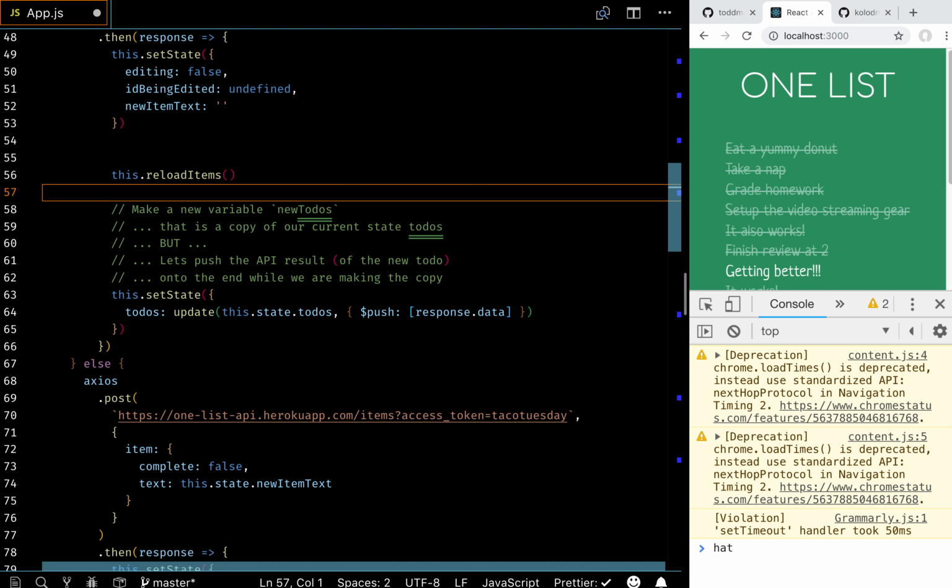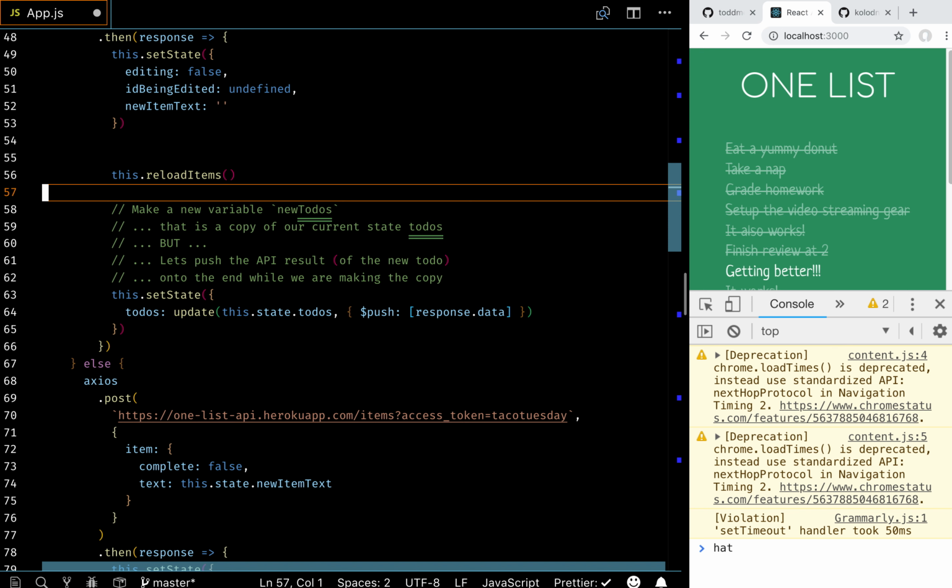That works, and we said that for small lists, that's perfectly fine. The user will never notice this slow approach, right, of just throwing away our old copy of the list and pulling down a brand new copy of the list. But what if that list was 1 billion items long, right? It's pretty wasteful. All we want to do is take that one new item that came back from the API and just tack it onto the end of the list. Right?